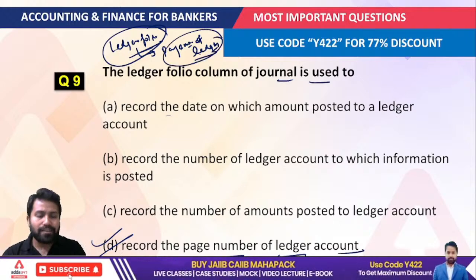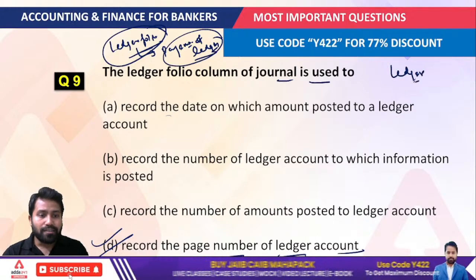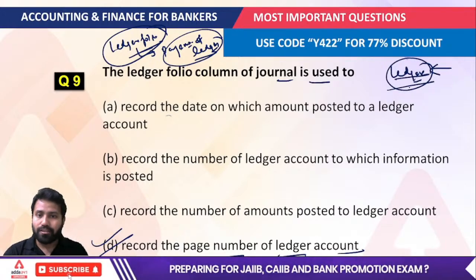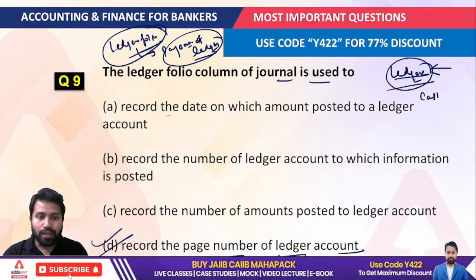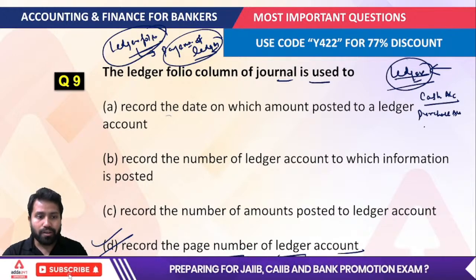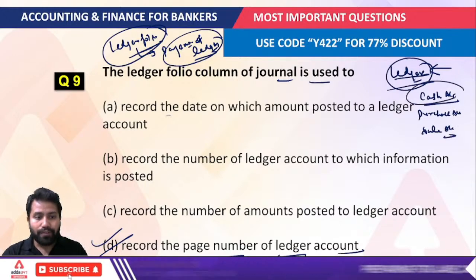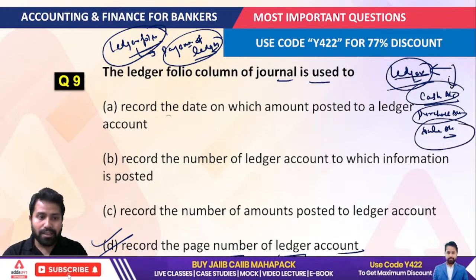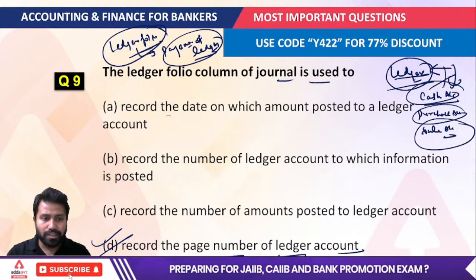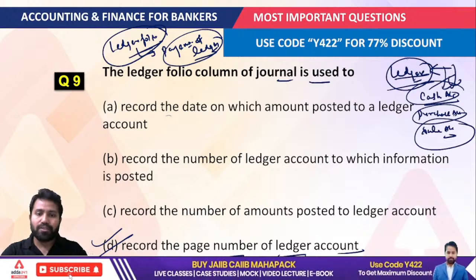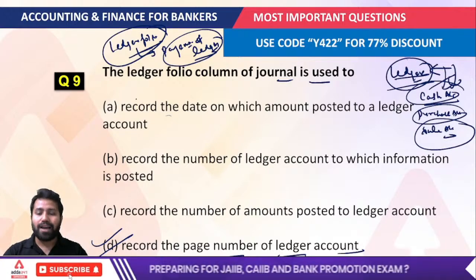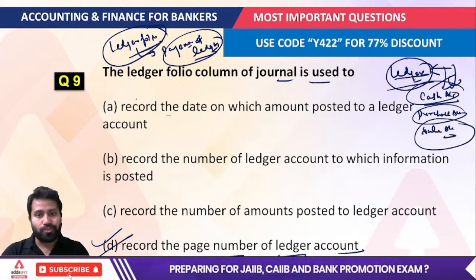And whenever you find the term ledger, you have to understand it is the classifying phase of accounting. That means when we talk about the ledger, we are talking about a particular group. Suppose we are talking about the cash account, the purchase account, the sale account. That means we have a particular account for transferring the transactions. Suppose we have a lot of cash transactions, so we will record them in the cash account. So ledger folio is just the page number for that ledger account. Okay, so you have to understand that. The last answer would be the correct answer for this question. Okay, next question.